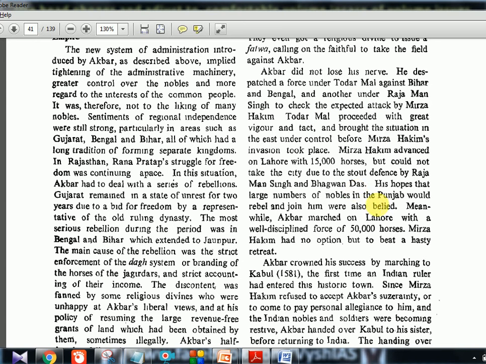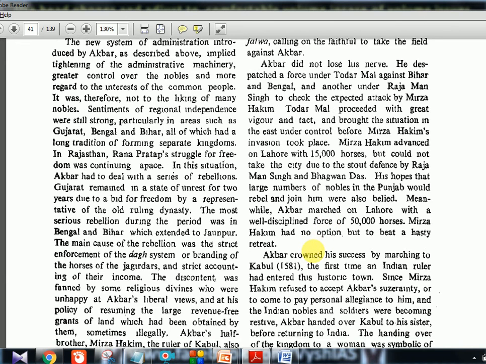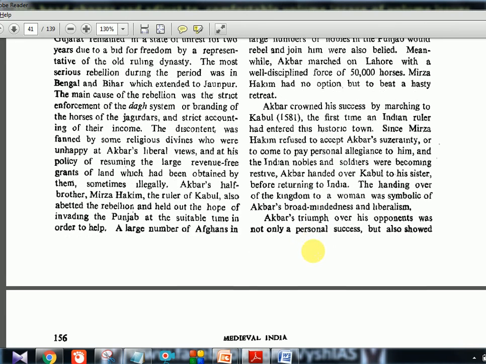Now Mirza Hakim's hopes that a large number of nobles in the Punjab would rebel and join him were belied. He thought he would get a lot of support from here and there, but it did not work, and finally it ended. Now Akbar marched on Lahore with a well-disciplined force of 50,000 horses. Mirza Hakim had no option but to beat a hasty retreat. So it's a defeat of Mirza Hakim. His name will keep coming here.